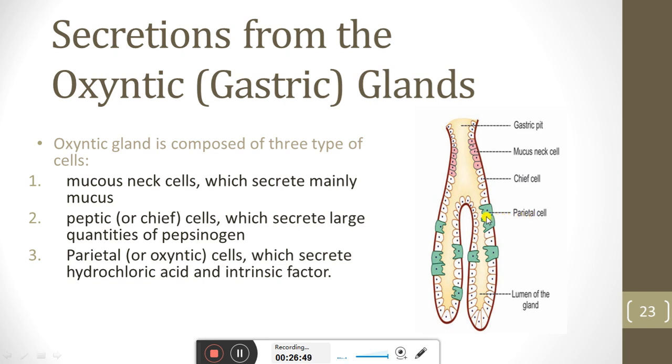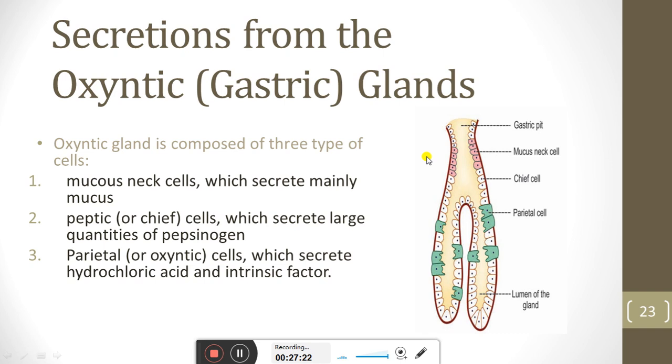Obviously, if the gastric or oxyntic gland has different types of cells, then they also secrete different types of secretions. The mucous neck cells will secrete mucus. The chief cells will secrete pepsinogen, and the parietal cells will secrete hydrochloric acid and intrinsic factor.